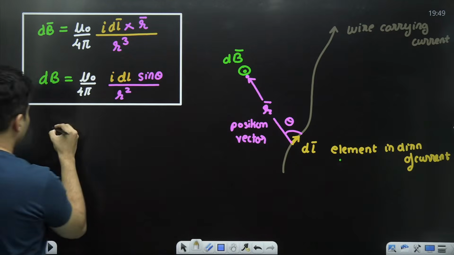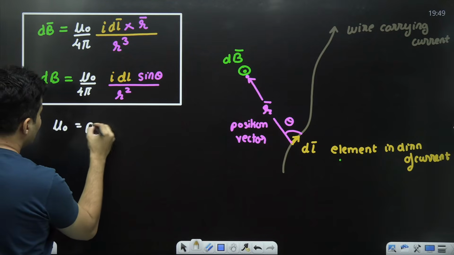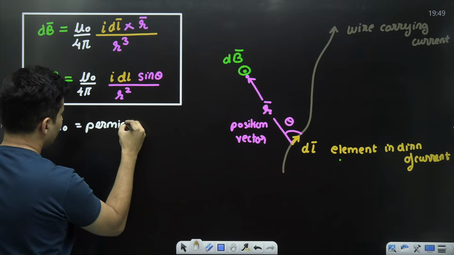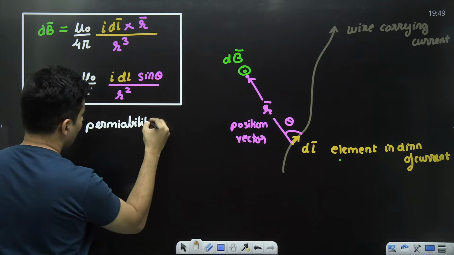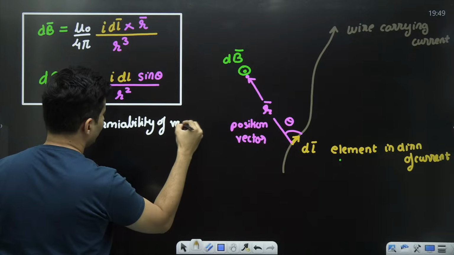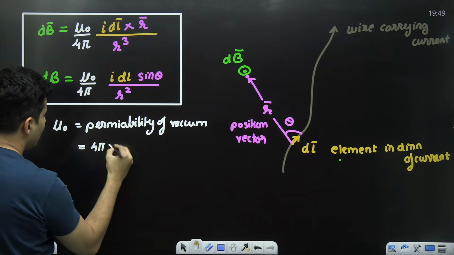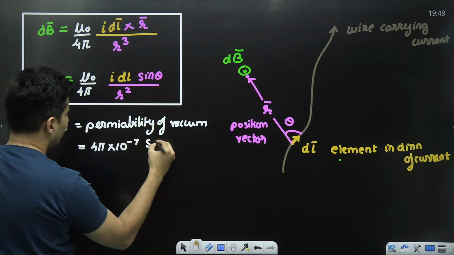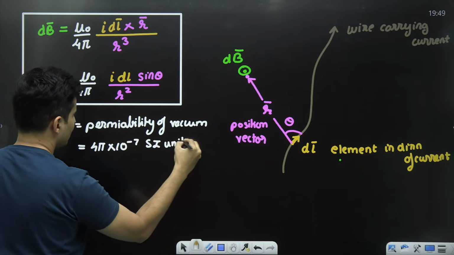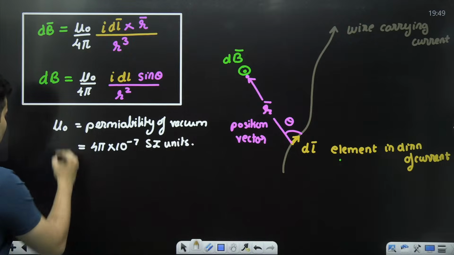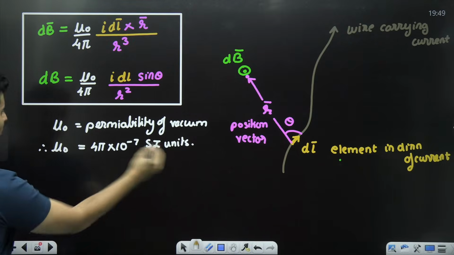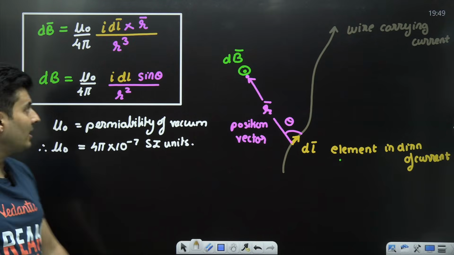What is this mu naught called? Permeability of vacuum. And this value is 4 pi 10 to the power minus 7 SI units. Very, very important. This value of mu naught is 4 pi 10 to the power minus 7 SI units.